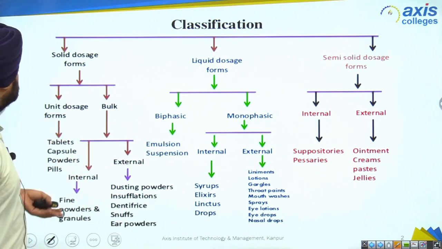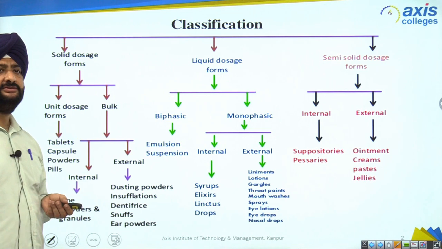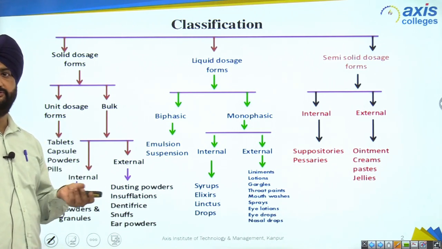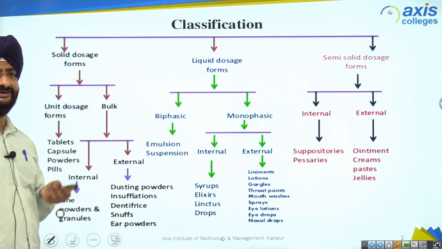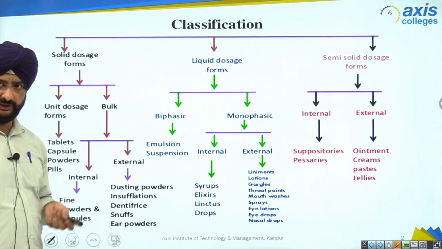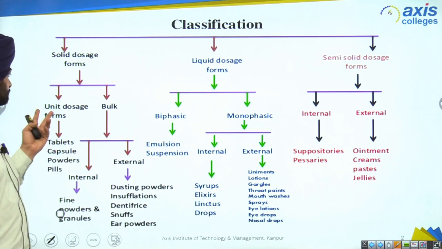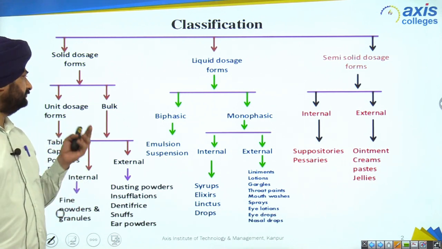So what are solid dosage forms? As the name suggests, the dosage form is in a solid state, right? Three types of states are there, as we all know: solid, liquid, and gas. And it's the state of solid. We can see by the presence of the dosage form that it's solid in nature. So basically, it further classifies into two types.